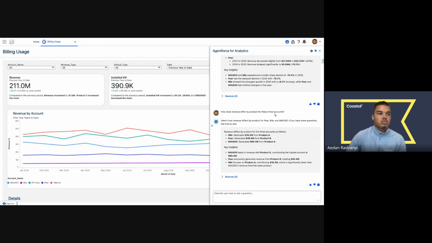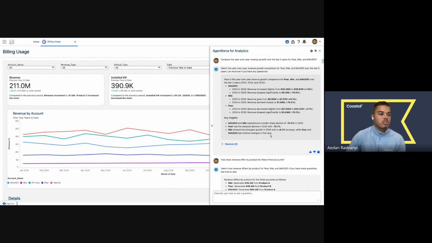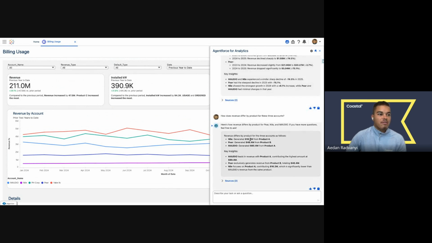And notice that it's using the context of my conversation to identify the 3 accounts that I'm looking for that information on. I get that feedback back, so I can see that product A is used by Nile and Mordio, whereas Pear focuses more on product B. But the key insights is what really differentiates this. It tells me that Nile focuses on product A in the same way that Mordio does, but it's getting significantly lower than Mordio's revenue from the same product.